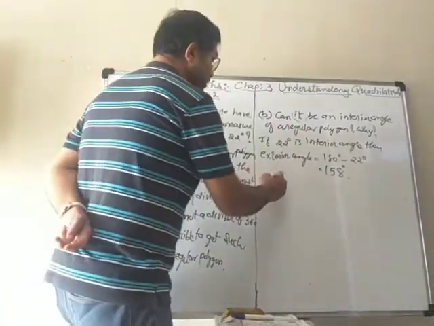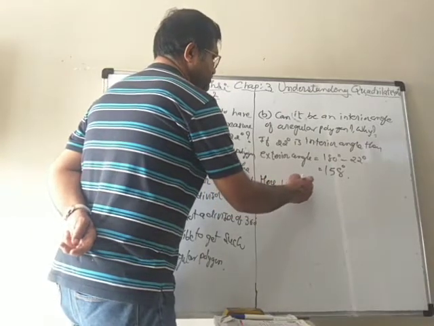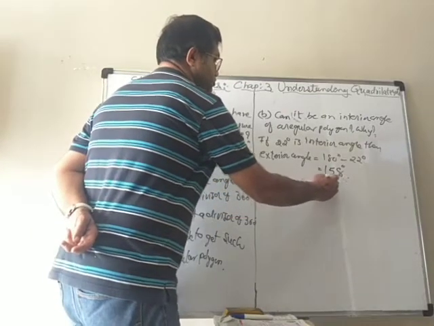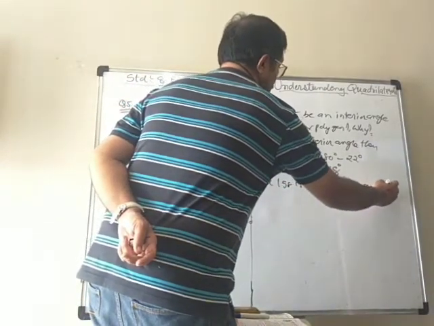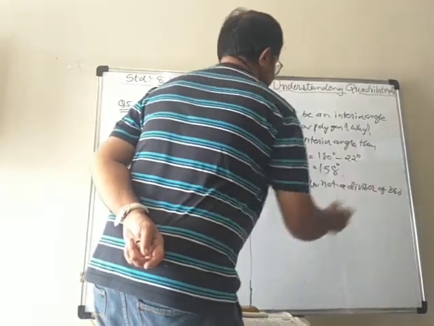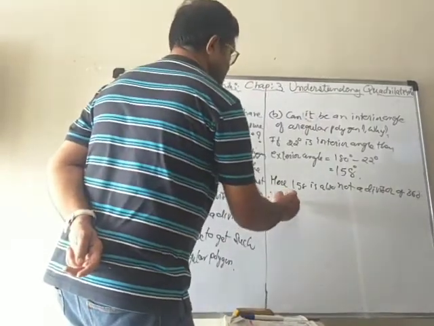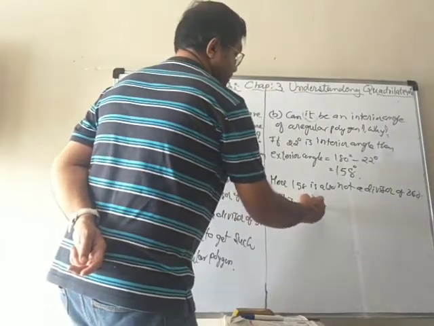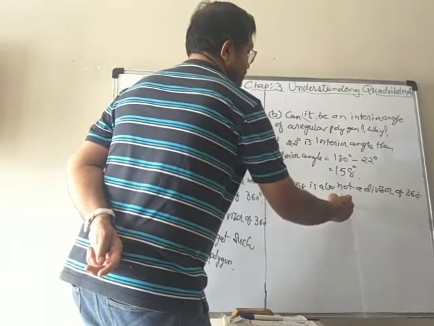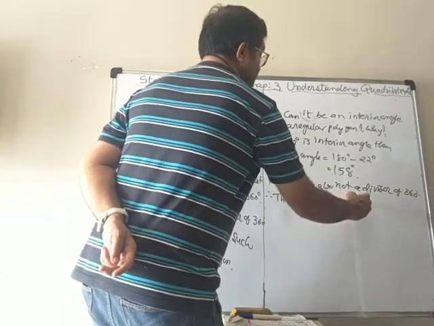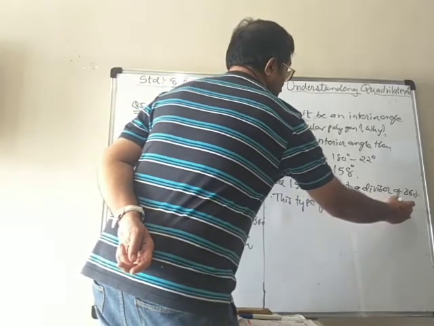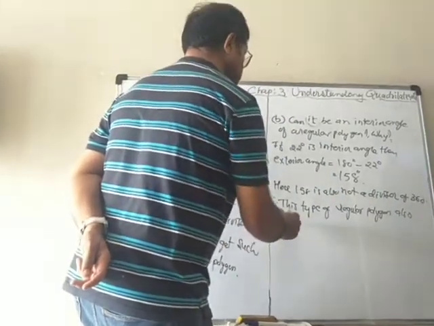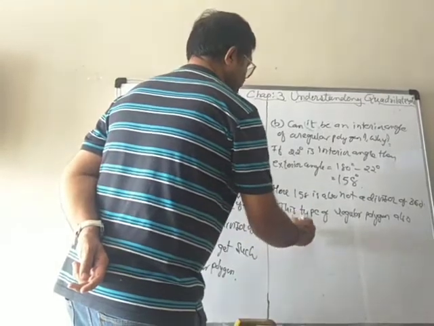Here 158 is also not a divisor of 360. Therefore, this type of regular polygon is also not possible.